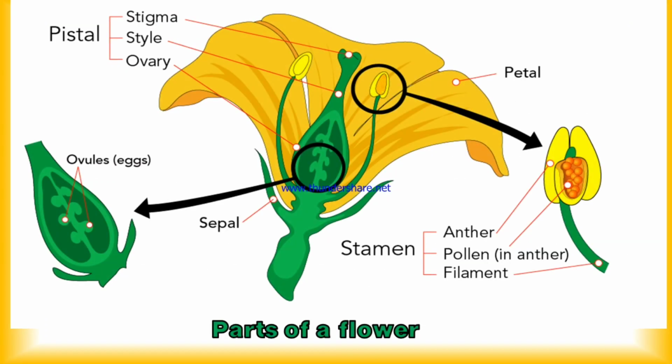Here you can see the parts of a flower: stigma, style, ovary, and these stigma, style, ovary are collectively known as the pistil part. Below the flower, sepal is present, then stamen: anther, pollen and filament are known as the stamen part. On the upper side of the flower, petals are present. Here are some divisions or parts of a flower.